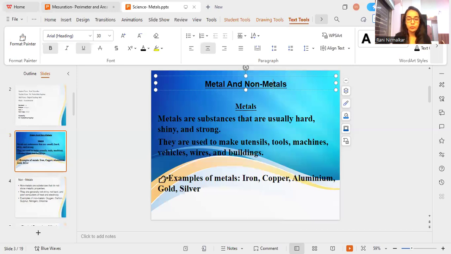So whatever objects I showed you, all these are made up of materials. And from utensils, jewelry, wires, vehicles, coins, machines to bridges and buildings, metals are everywhere around us. So today we are going to learn about what metals are, their physical properties, and why metals are important for us. So if you want, I can also make this easier for you to understand the properties of materials and what metals are. Okay.